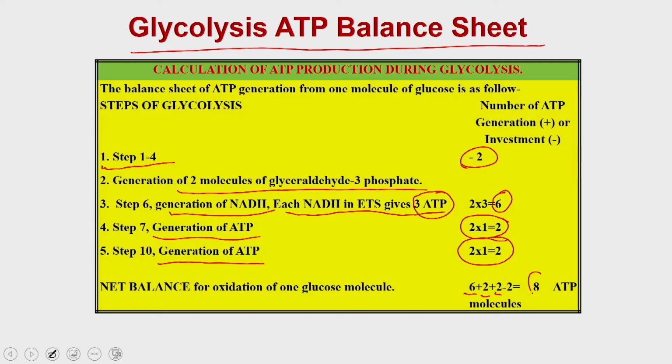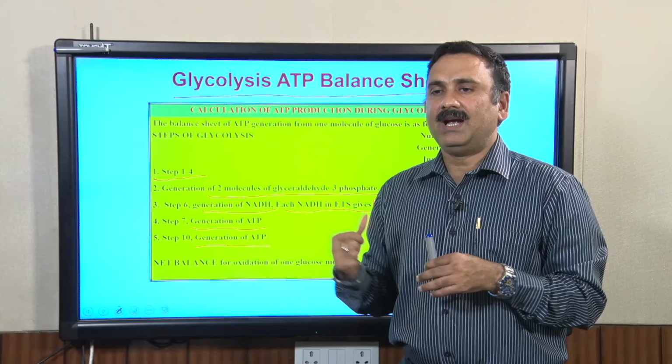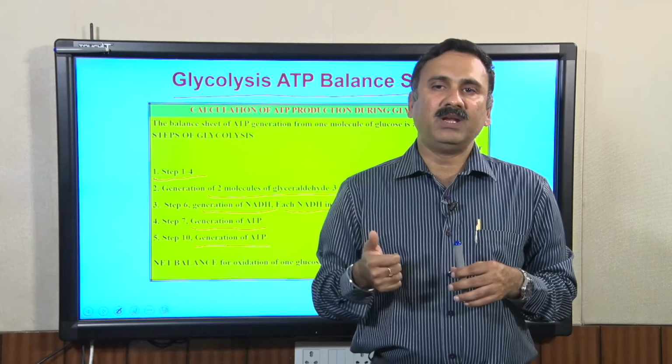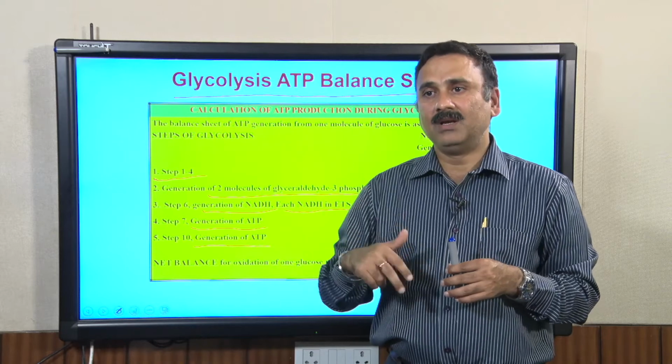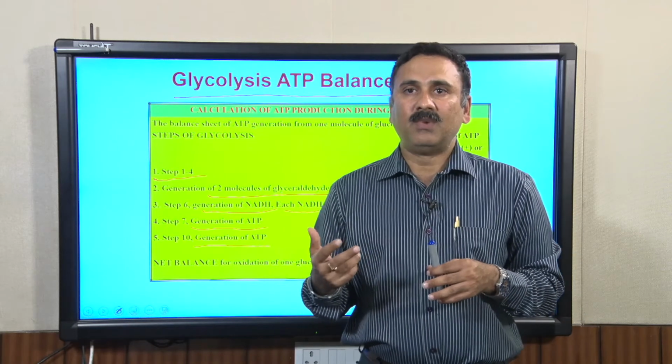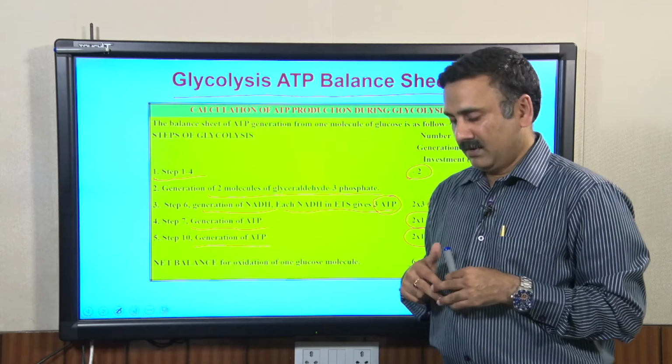So, at the end of the one glucose molecule getting oxidized in glycolysis, you are generating 8 molecules of ATP. So, when the glucose molecules enter into glycolysis, you can see that you are actually spending 2 ATP molecules, but in return you are getting 8 molecules back.